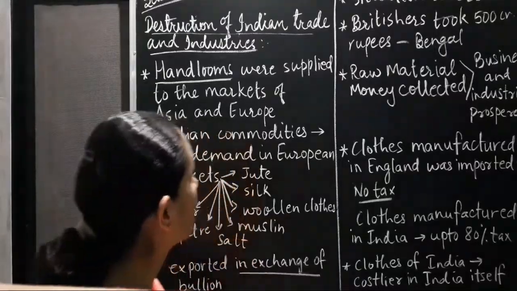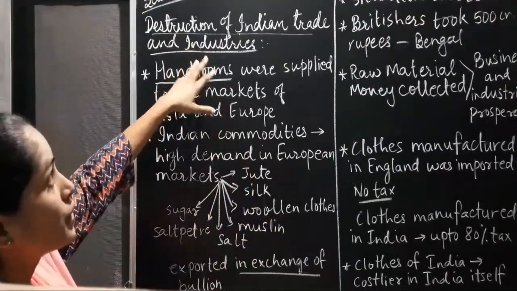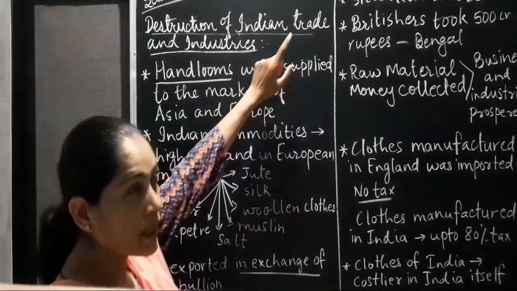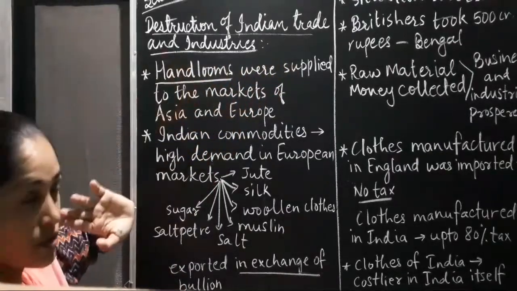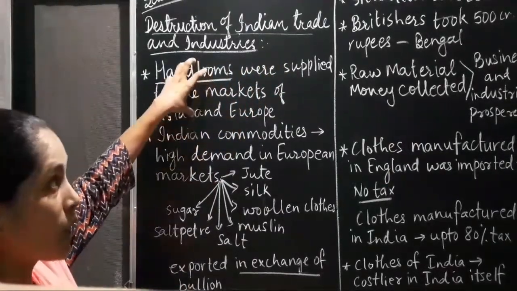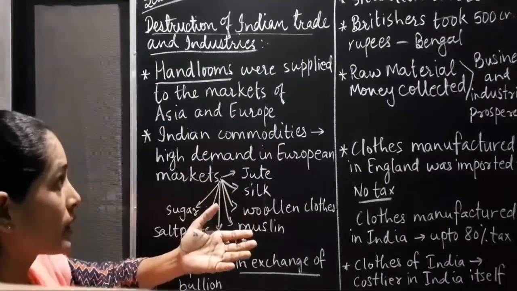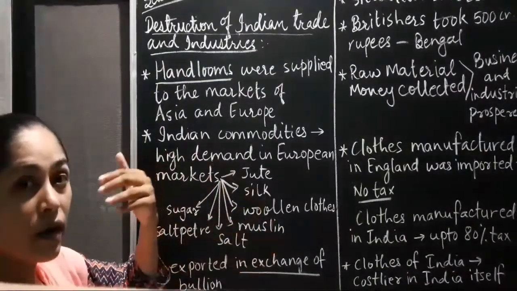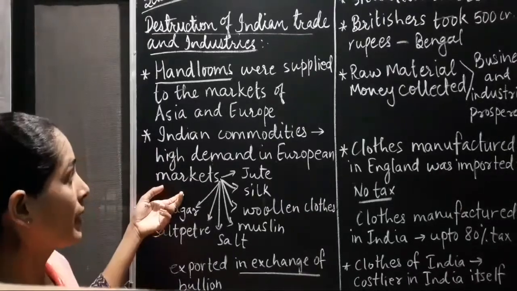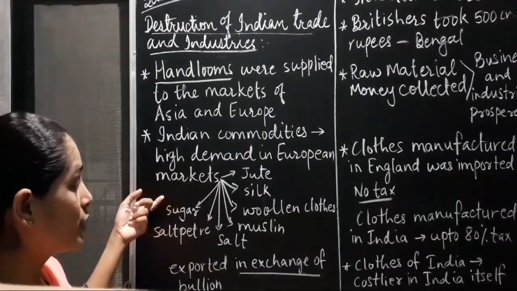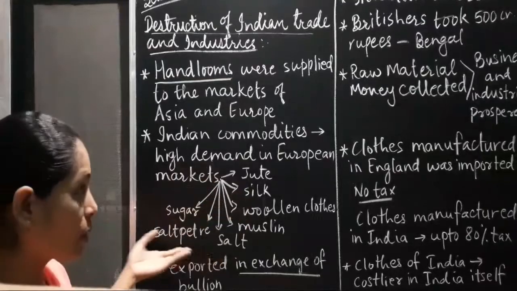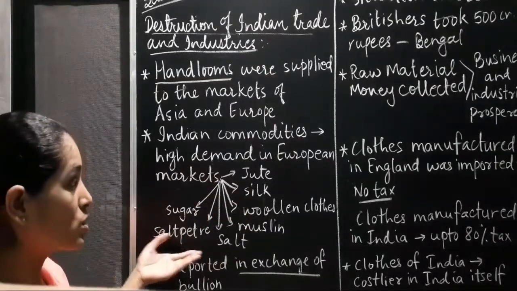So this is how the effects of British rule were there on Indian trade as well as on the industries. Here we had learned about how the handlooms were in great demand in Asia and European markets, and this is how we had earned a lot of prosperity. Indian products were high in demand in European markets. We have learned about all these things in the first chapter also.